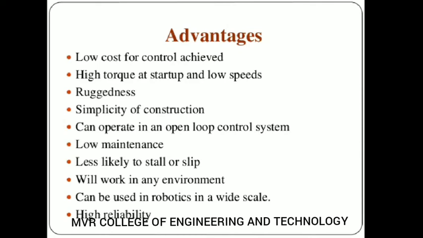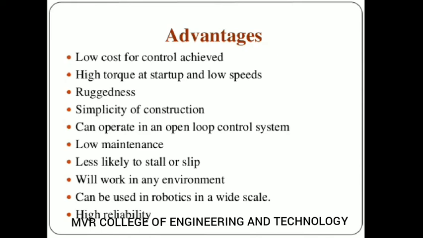If you want high starting torque, you can use the permanent magnet stepper motor or variable reluctance stepper motor. If you want very low torque, then you should prefer the hybrid stepper motor. The hybrid stepper motor gives very low torque and very small step angles. It is rugged, has a very simple construction, and can operate in an open loop control system.